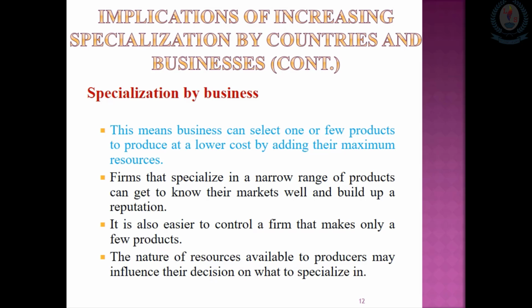This specialization brings them many advantages. One thing is they can produce the products at lower cost. The other is they can be competitive in the market, because some other manufacturers are sometimes unable to produce the same product at that much lower cost. Therefore, according to the physical resources as well as the human resources that they have, if they can produce at a maximum level, then they can reduce the average cost of production and send the products to the market at a reasonable price.